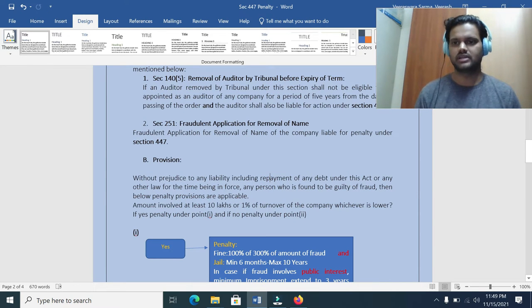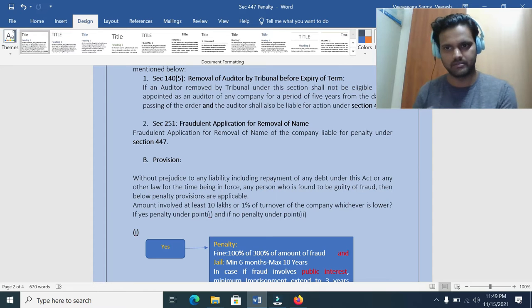In some cases, for example, a director did a fraud with the company, and he wants to repay all the amount which is involved in the fraud back to the company, and he wants to remove these fraud charges. Because these sections were inserted to prevent those kinds of fraudulent acts, repayment of the fraud amount back to the company didn't actually discharge him from the charges under section 447.